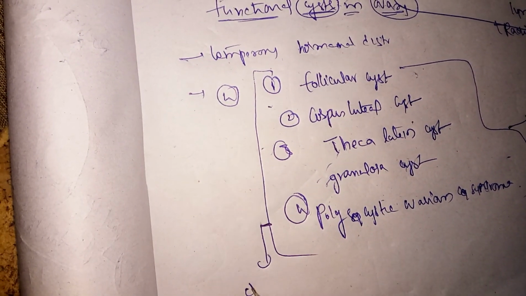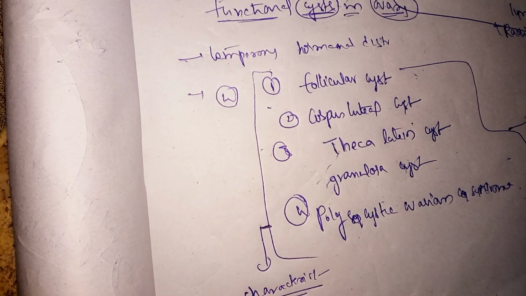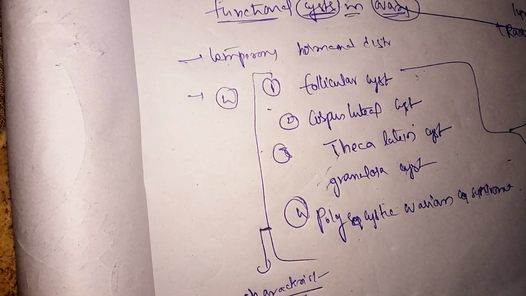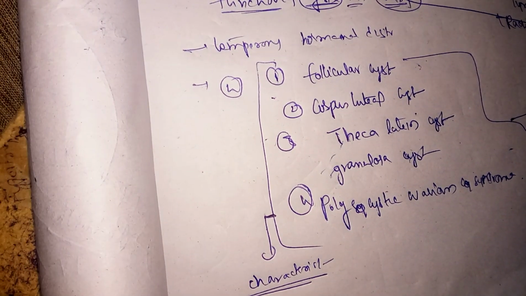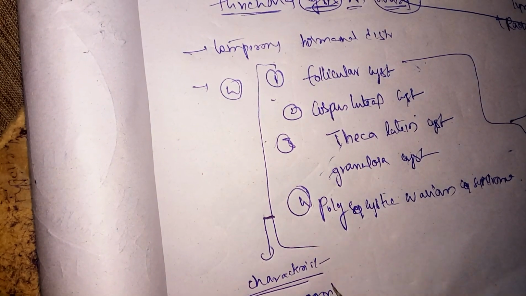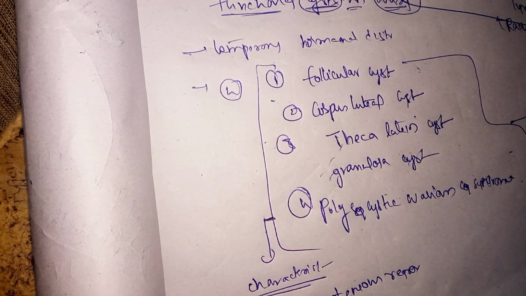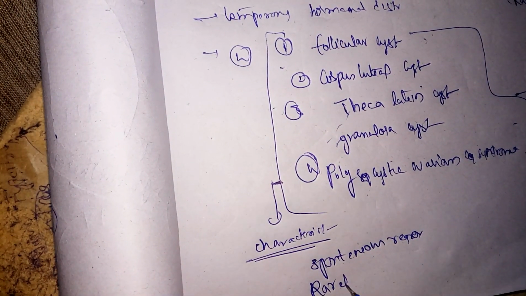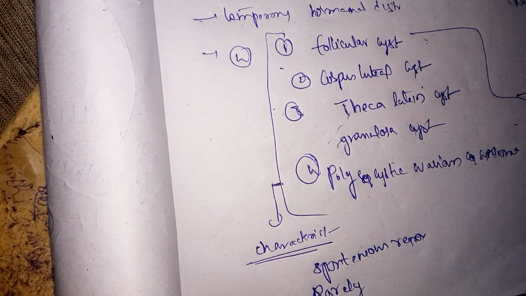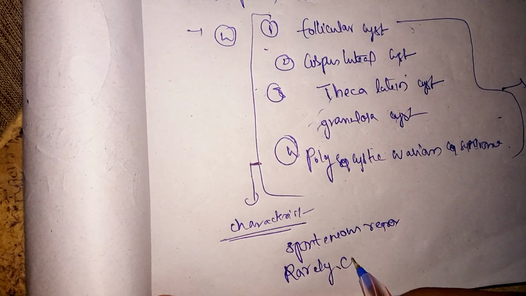Okay, characteristics. As I told you, these are due to temporary hormonal disturbances. When you remove these hormonal disturbances, the cyst will regress by itself, and spontaneous regression is seen. This rarely becomes complicated. Usually they won't cause anything, but sometimes they can result in complication.